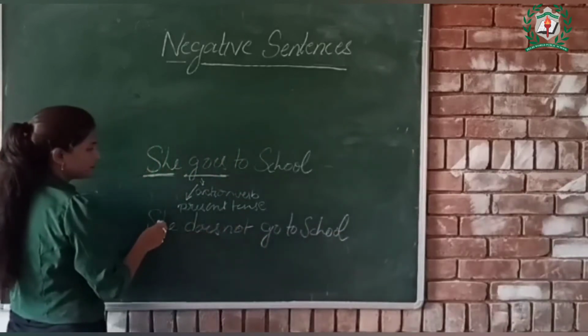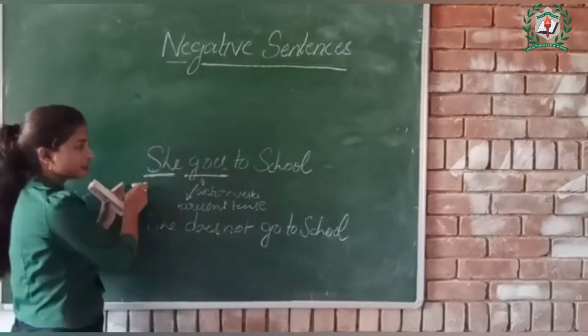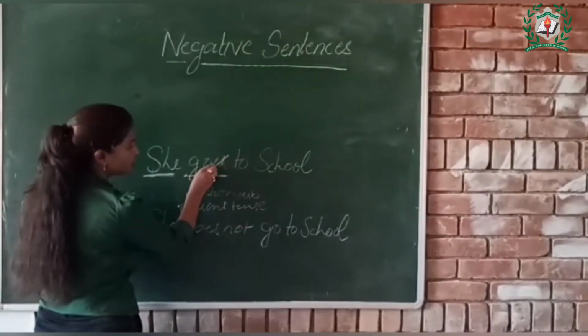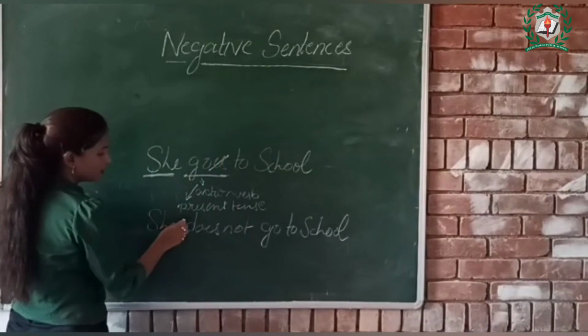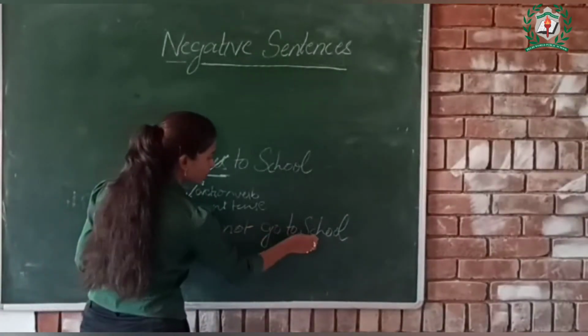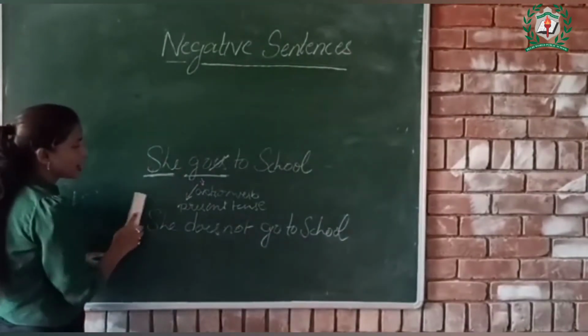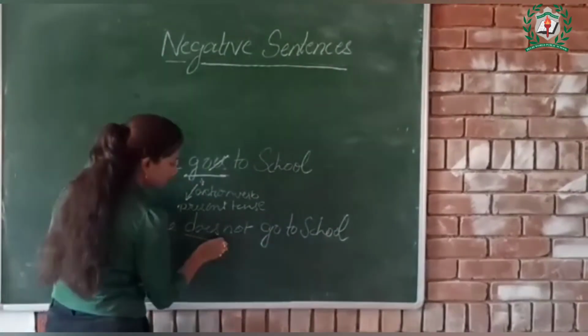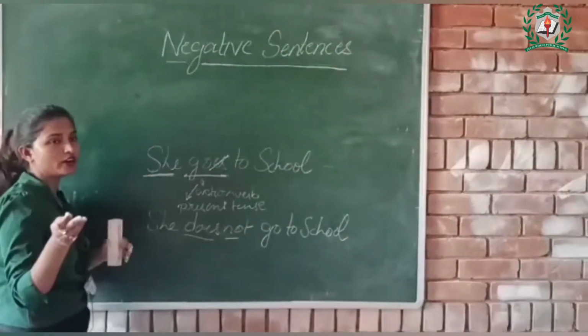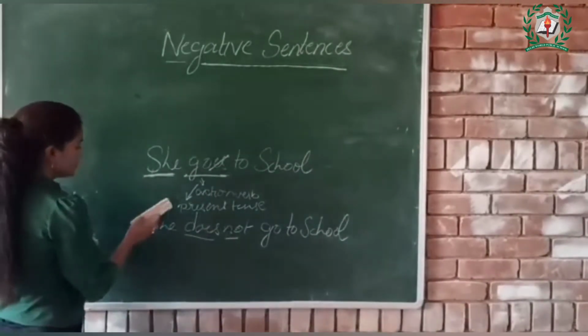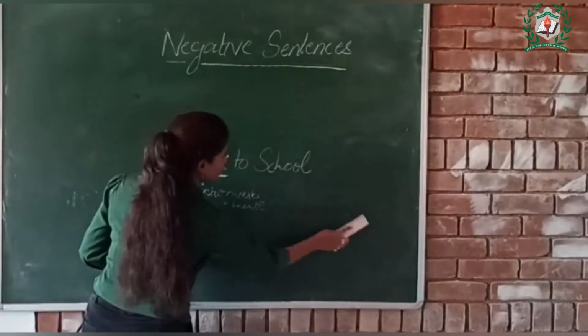So children, while converting this positive statement into a negative statement, do not forget to remove this es. So she does not go to school. So I think this is very easy. You just have to add does not in a sentence when you do not find the helping verb in a sentence.